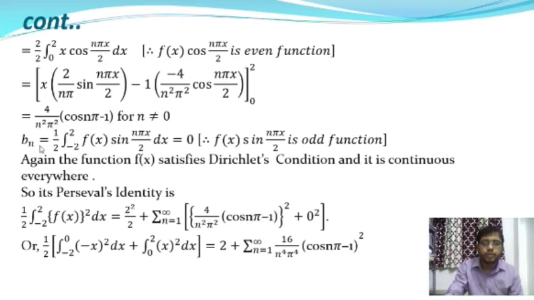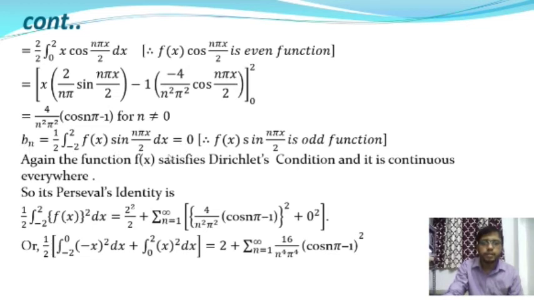After that, we are going to find the coefficient bn. So bn is equal to 1 by 2 into integration over minus 2 to plus 2 f(x) into sin(n pi x by 2) into dx. So here f(x) is an even function, but sin(n pi x by 2) is an odd function. So there is a property of even and odd functions: the product of an even and an odd function is an odd function. So from this integration, the value of this integration will be 0. So therefore bn is equal to 0.